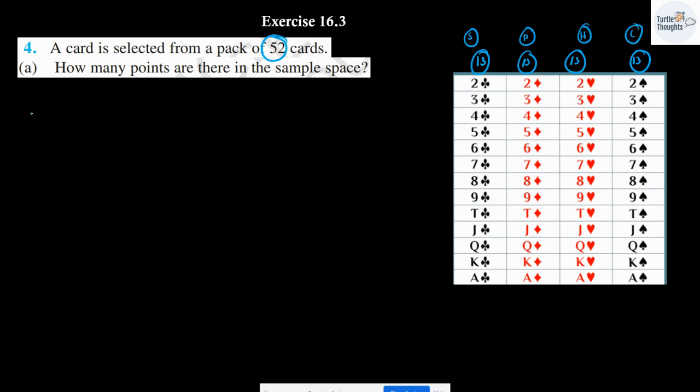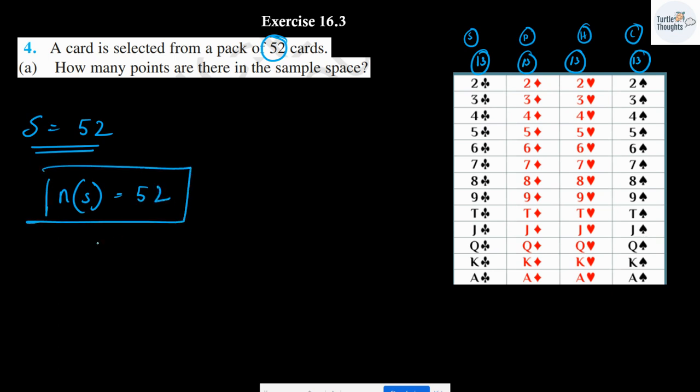The first one is, how many points are there in the sample space? Totally there are 52 possibilities. So I can write that the number of points in the sample space is going to be 52. This is going to be your first answer.